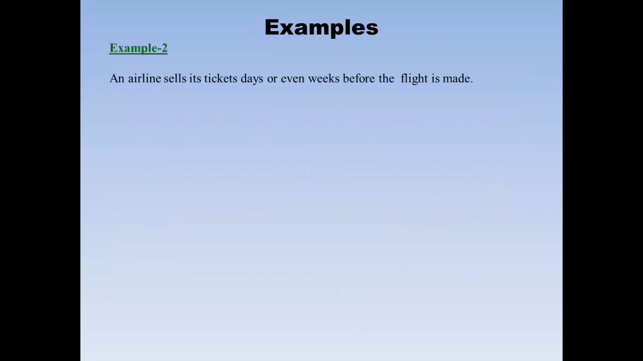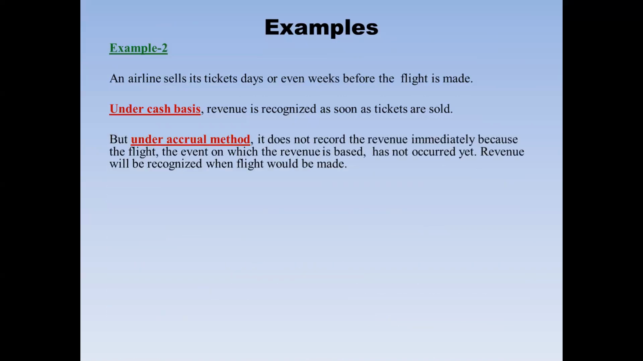Another example: airlines normally sell their tickets before the flight has been made. Under the cash basis, when a ticket has been sold, cash has been received, so that will be recognized as revenue, though the flight has not been made. But under the accrual basis, the sale of the ticket and the cash received will not be recorded as revenue until the flight has been made. Initially, they will be recorded as unearned revenue. Then when the flight is made, that will be recorded as revenue.